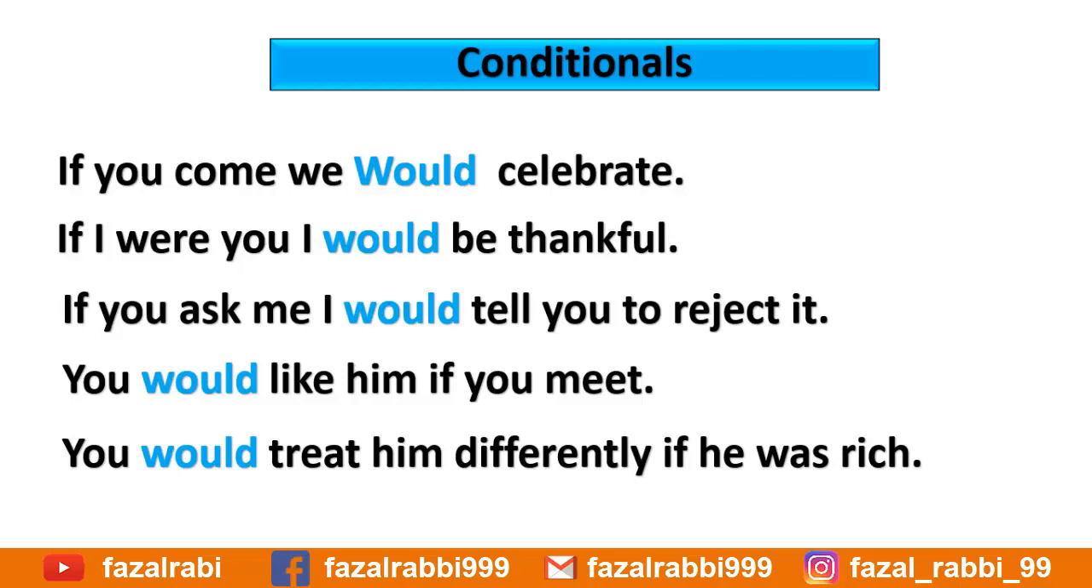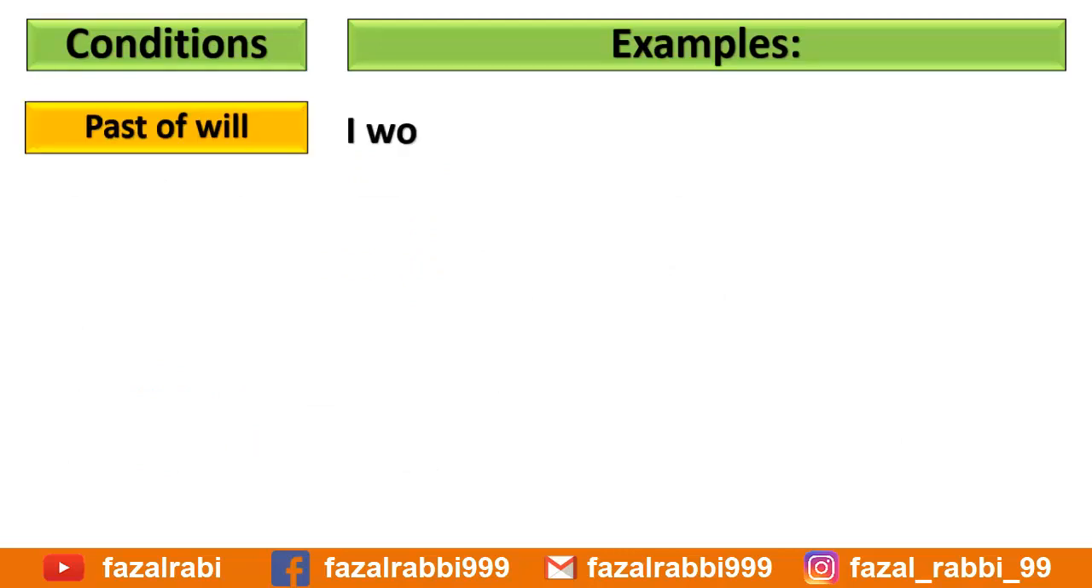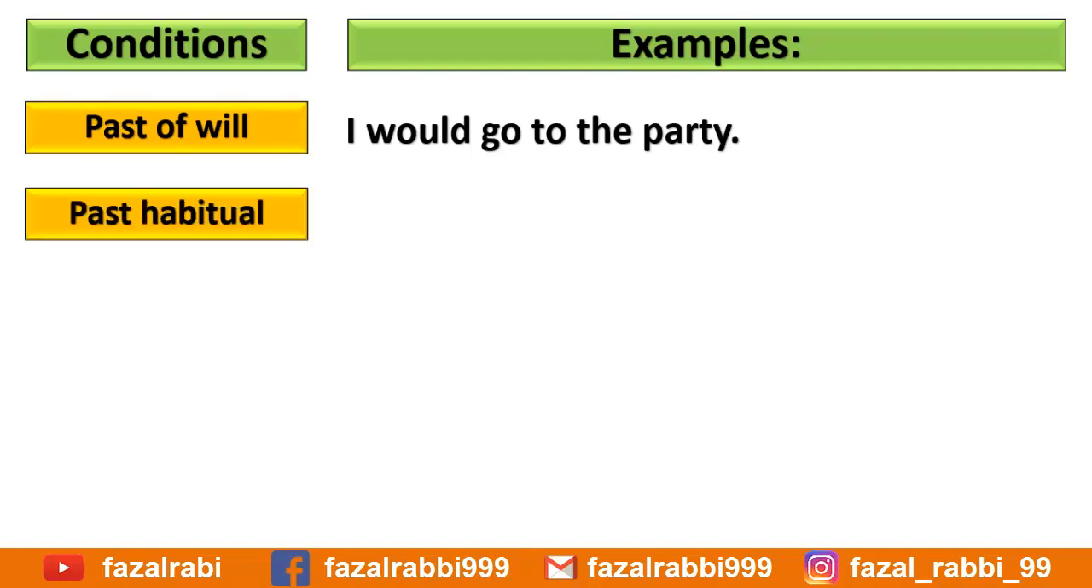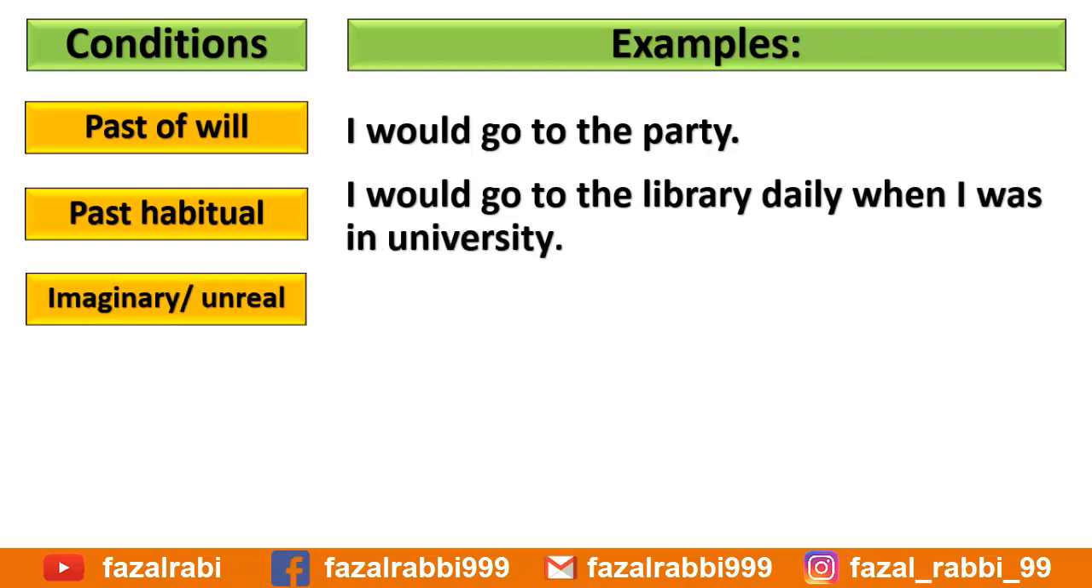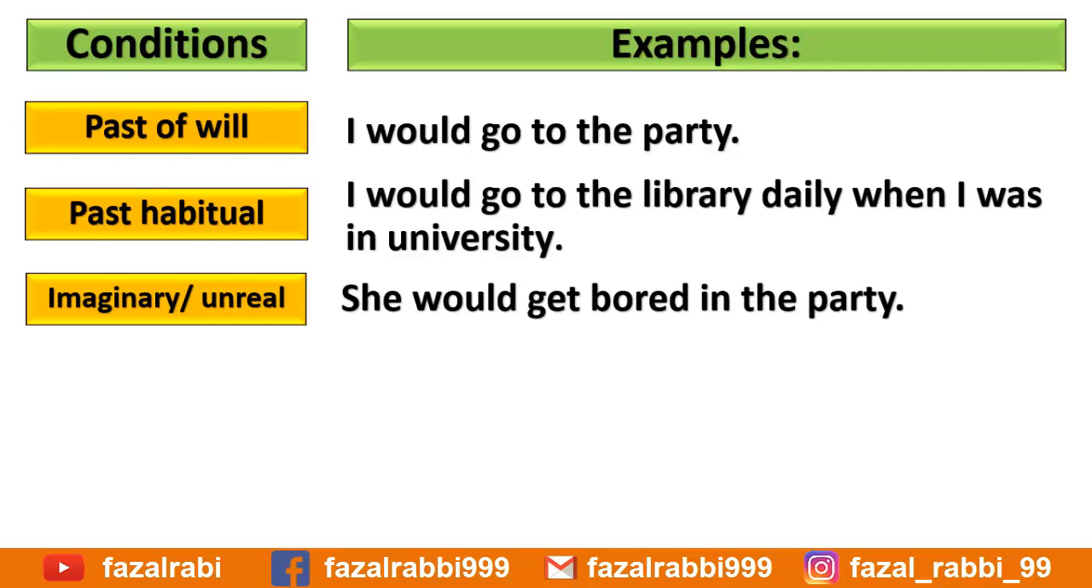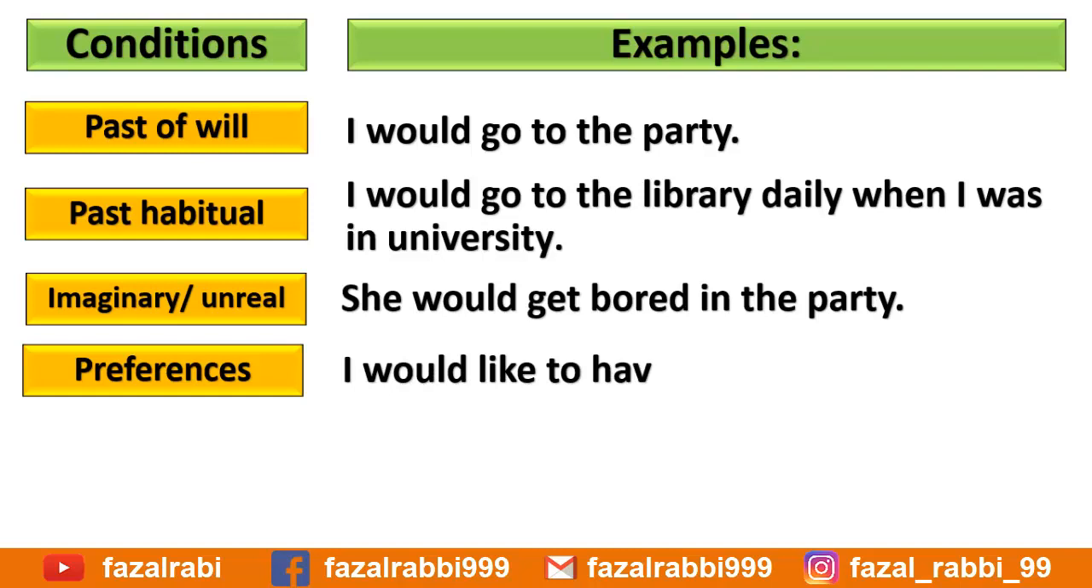So, to summarize the lecture, would is the past of will. For example, I will go to the party becomes I would go to the party. Would is used for habitual past behavior. For example, I would go to the library daily when I was in university. For imaginary and unreal situations, for example, she would get bored at the party. For preferences, for example, I would like to have tea, not coffee.